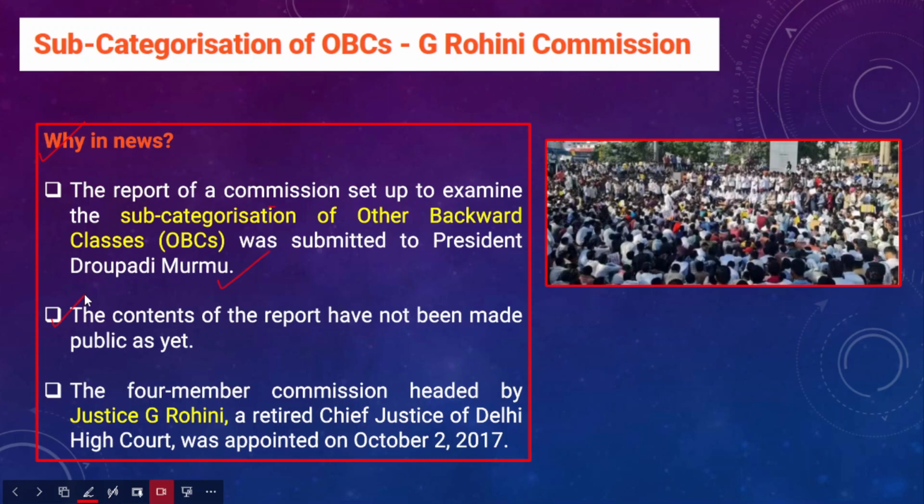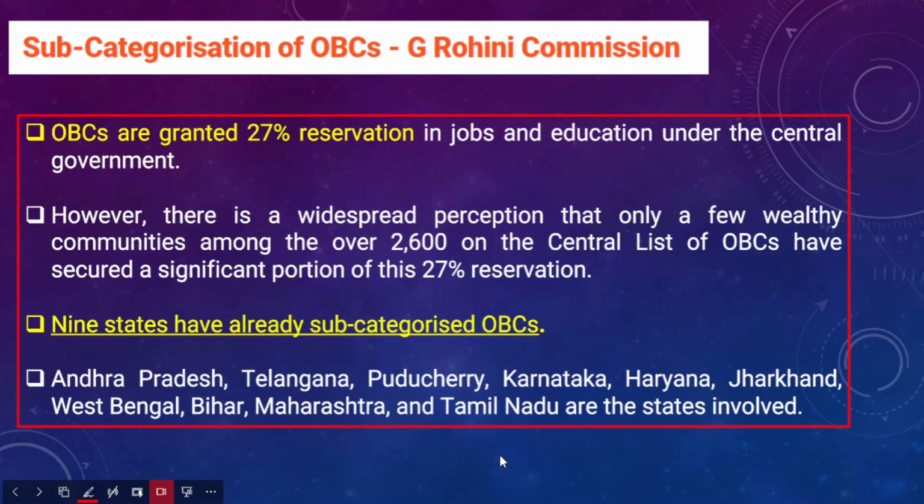If you look at the Justice G. Rohini Commission, it is a 4-member commission, headed by Justice G. Rohini. She is a retired Chief Justice of Delhi High Court, and this commission was appointed in 2017. So this is a brief background about the subcategorization of other backward classes and the Justice G. Rohini Commission. Now, as I have already told you about this subcategorization of OBCs and the commission appointed for this purpose, it is discussed here.